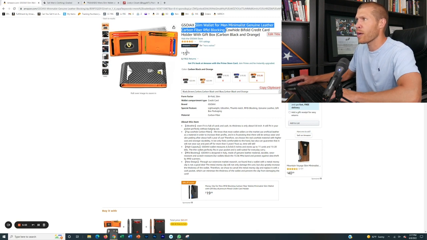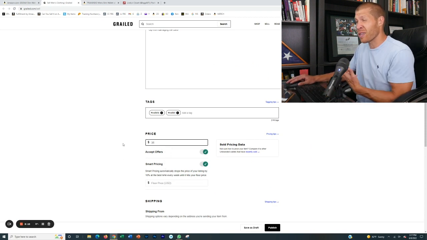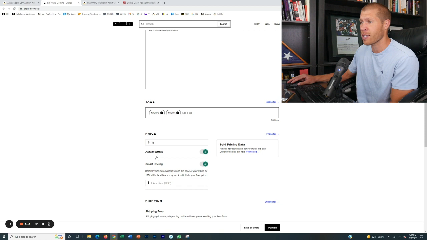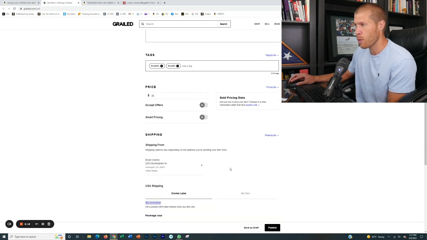Because this is lower priced right here, I'm going to mark it up a little bit more manually. So it's already 16, marked it up 40%, and it's already marked pretty low. So you can easily sell this for 35 bucks. I know because I have sold wallets like this in the past as well. So 35 bucks, I'm not going to accept offers. I'm going to turn smart pricing off.